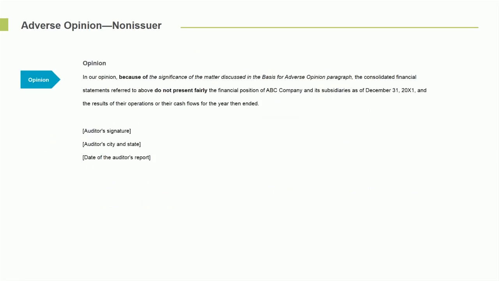And then, of course, our opinion is modified because it says, in our opinion, because of the significance of the matter described in the basis for adverse opinion paragraph, the consolidated statements above, and here's the kiss of death, do not present fairly. That's the big one right there. Do not present fairly. And then, of course, we sign, we give the address, and then, of course, the date of the auditor's report.